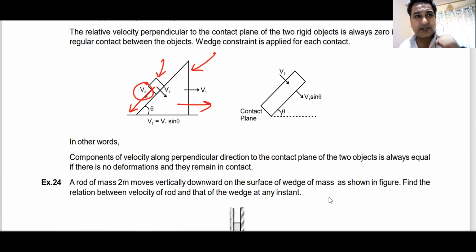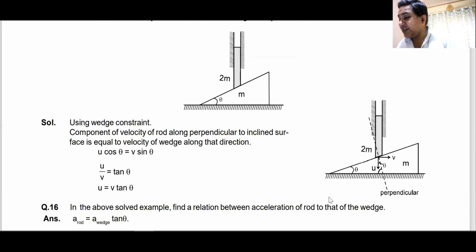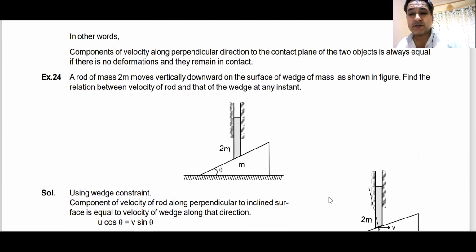How can you find the relation between the two? That is what wedge constraints are all about. If there are constraints, you must be able to find out their value and use them. How can you do a simple wedge constraint like this?